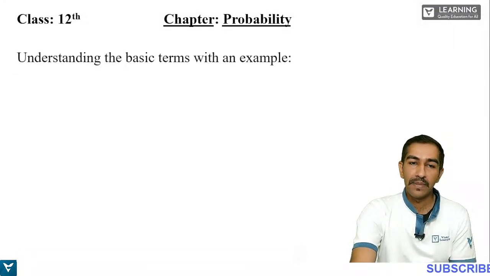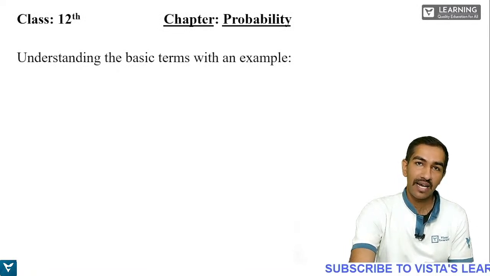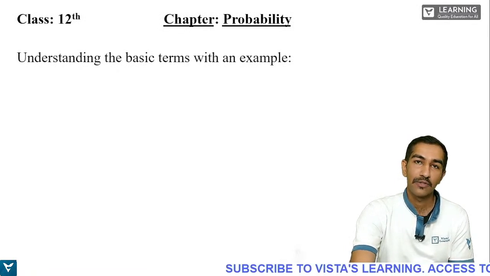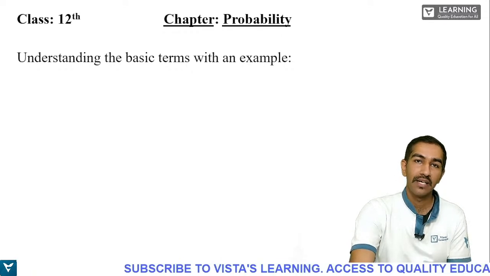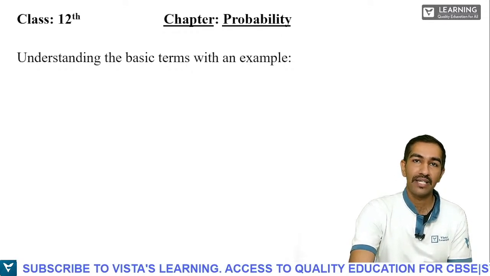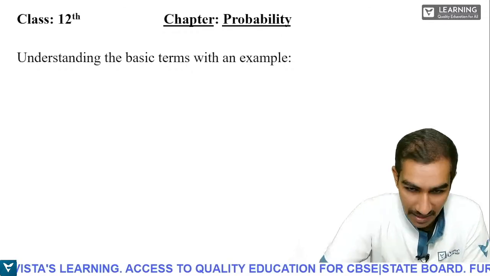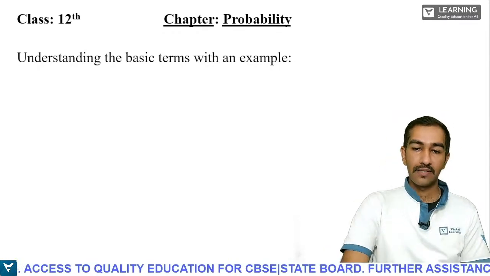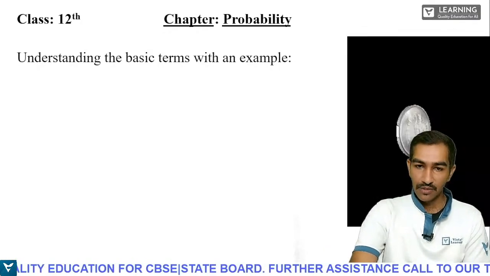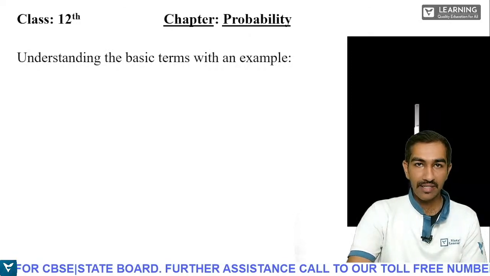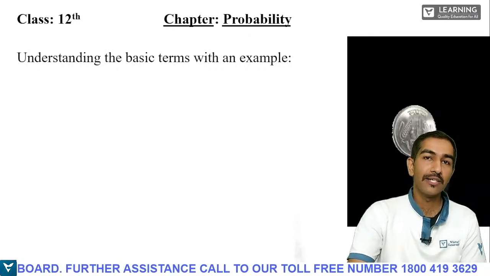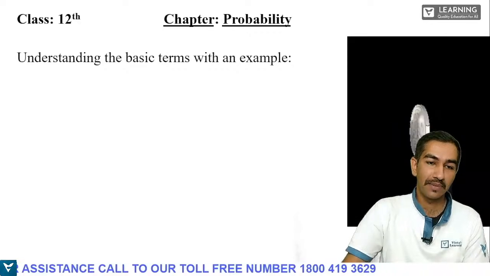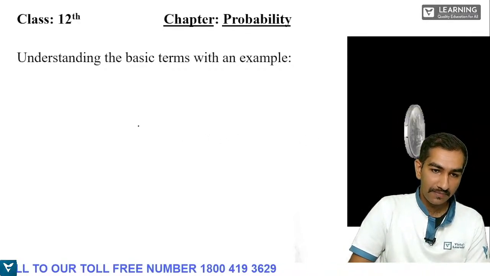Understanding the basic terms with an example. Now students, I had mentioned some basic terms, right? So we'll understand those terms with a very simple example. Let us begin with this. So what can you see here? There is a coin which is continuously rotating. So now let us take one example.